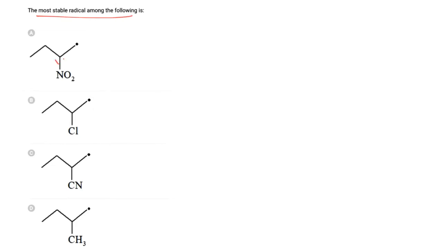The most stable radical among the following. Now in the first case NO2 is present, which has a very strong minus I effect. In the second case Cl is present, which has a comparatively weak minus I effect. CN also has a strong minus I effect, while CH3 is electron donating. Now free radicals are electron deficient, and stability of a free radical depends directly on the number of electron donating groups and inversely on electron withdrawing groups.